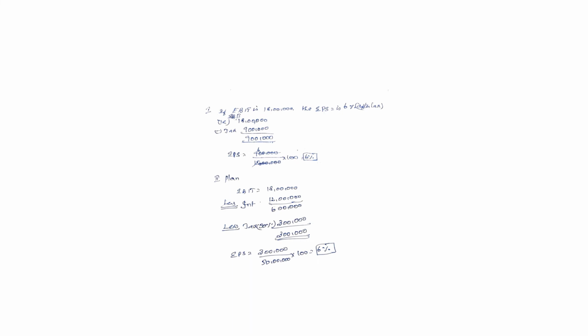Here in both the alternatives, in the first alternative the company raised the required finance fully through issue of equity shares, and the earning per share is 6%. In the second alternative, the debt equity mix is 2:1, that is rupees 100 lakhs by way of debt capital and rupees 50 lakhs by way of issue of equity share capital. Here also the earning per share is 6%.